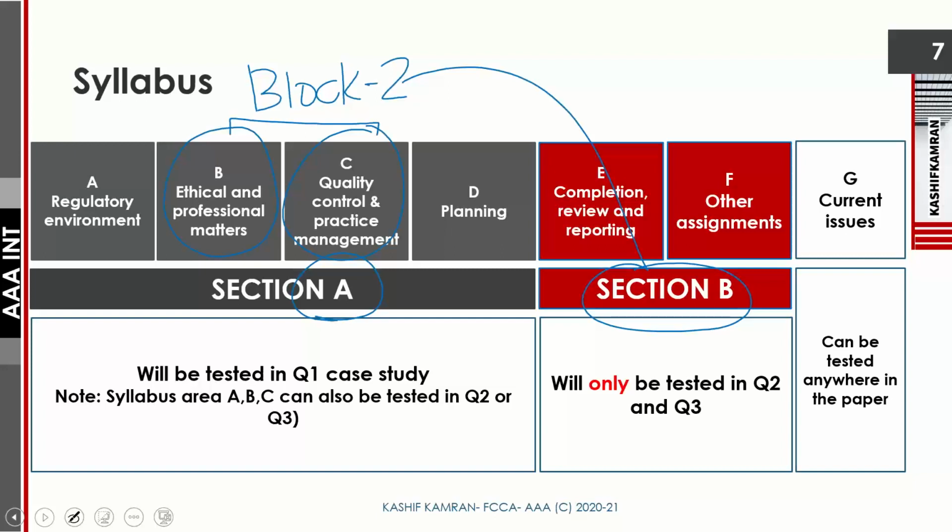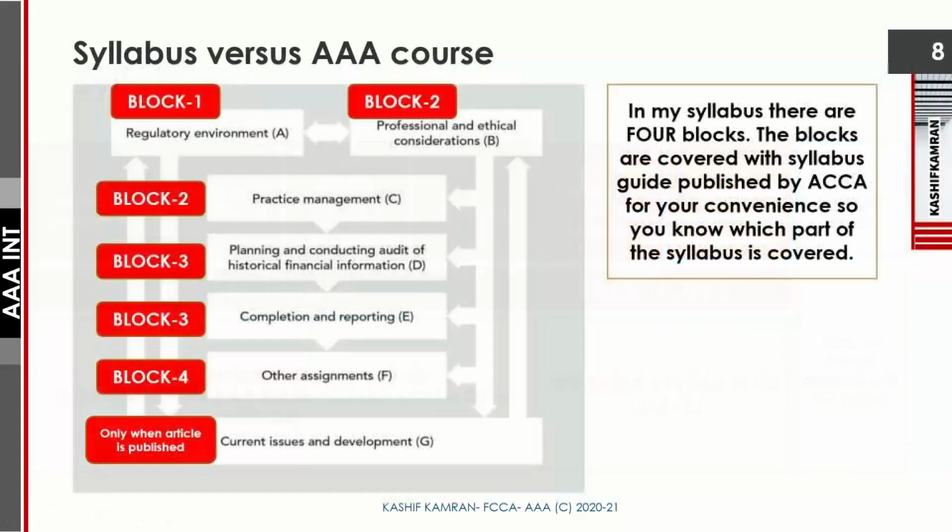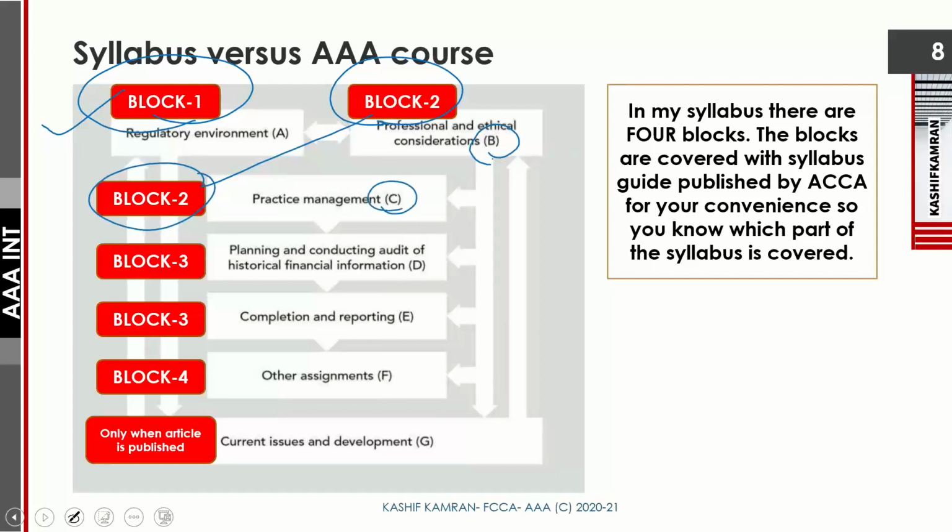Now moving forward, my syllabus has been divided into 4 blocks. Block 1 has already been done and shared with you. Today I'm starting with Block 2. Block 2 covers syllabus area B and syllabus area C. So that's what we are starting from today. After we complete Block 2, we will be left with Block 3 and then Block 4. So the total blocks in my syllabus are 4, out of which we are starting the second block today.